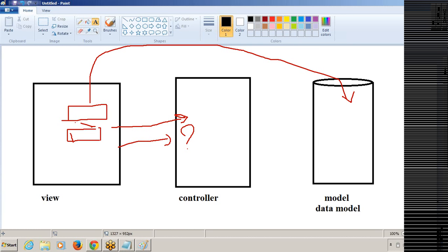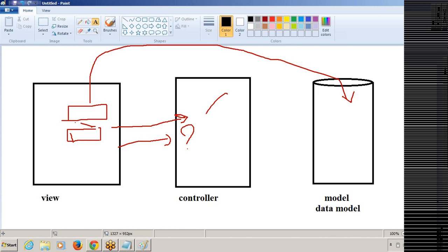The data validations will be done in the controller, and it performs the operations. If you have written any logic or operations, those operations will be performed in the controller part, and then that will reflect the state of the model.